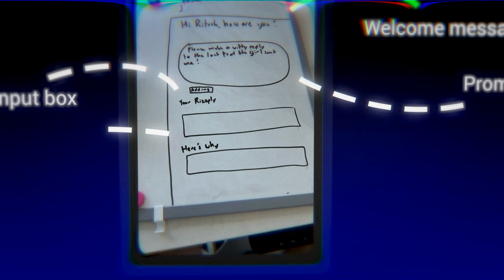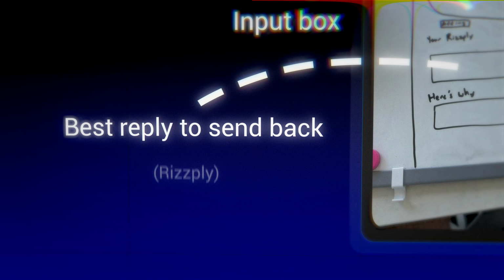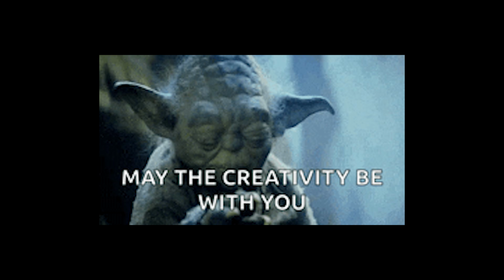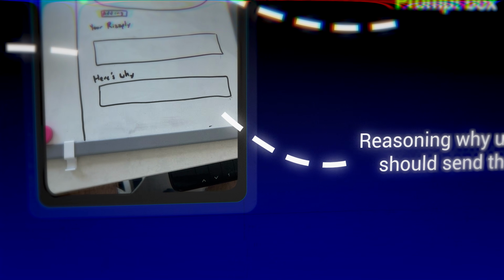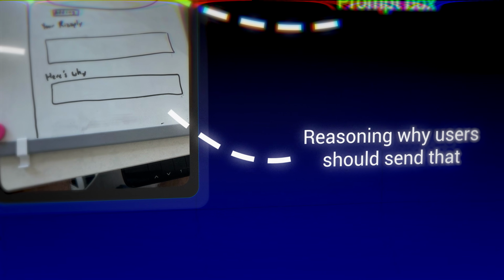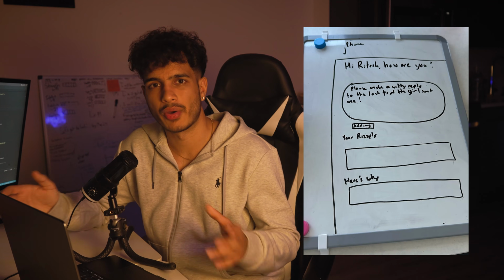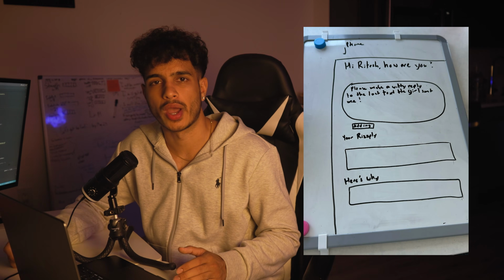At the bottom, we will have our app, let's call it Rizzler, display what the user should send back. Let's call this a Rizply. Yep, we're getting creative here. We will also have an area where Rizzler's AI will say why it believes a user should send the following Rizply. This is how I have it drawn up. It's kind of whack, but it'll get the job done.